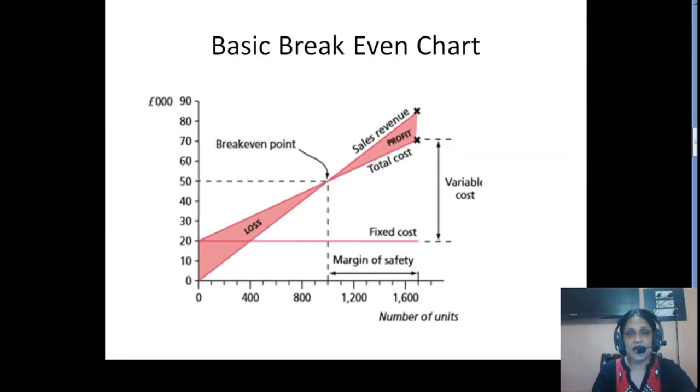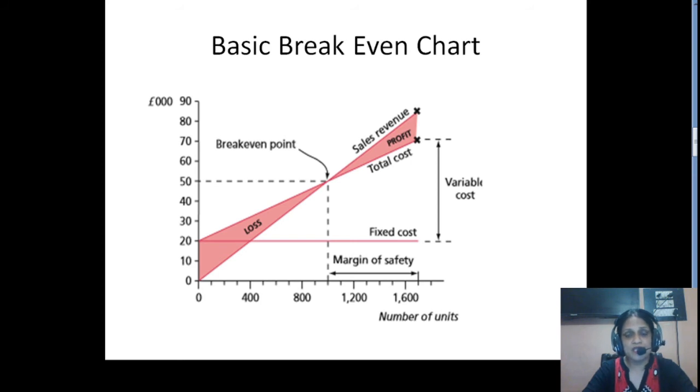So that is how I have plotted the total cost figure, right? So this is how we can calculate. The point of intersection between the sales revenue line and the total cost line will give you the break-even point, and that will come out as 1000 units, right?